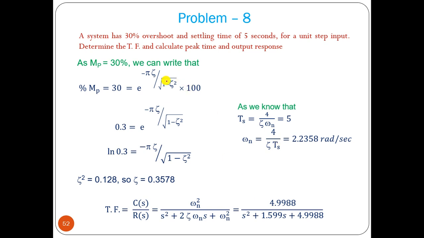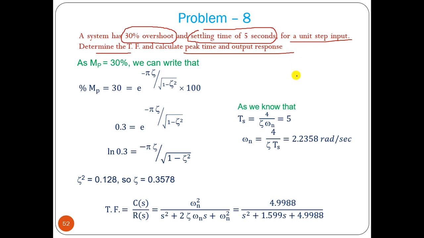Now let us solve another one. Okay, that is a system that has 30% overshoot, settling time 5 seconds. For a unit step input, determine the transfer function, calculate peak time and output response. Okay, this is the problem. So we have to find out the transfer function when you know percentage overshoot and settling time. So let us see, percentage overshoot formula we can write. Okay, that is percentage overshoot, Mp equal to e to the power minus pi zeta divided by root of 1 minus zeta square, times 100.